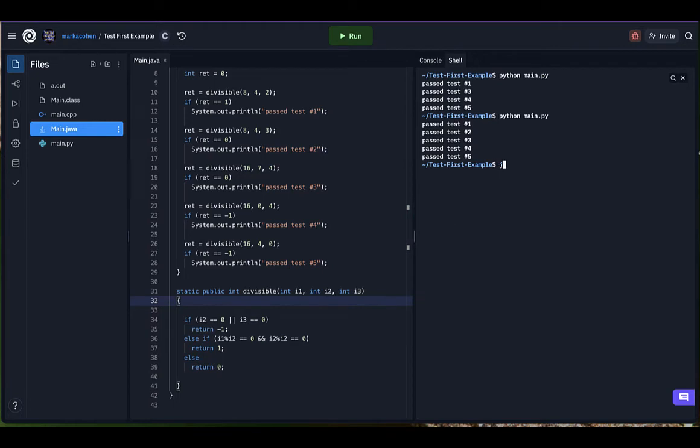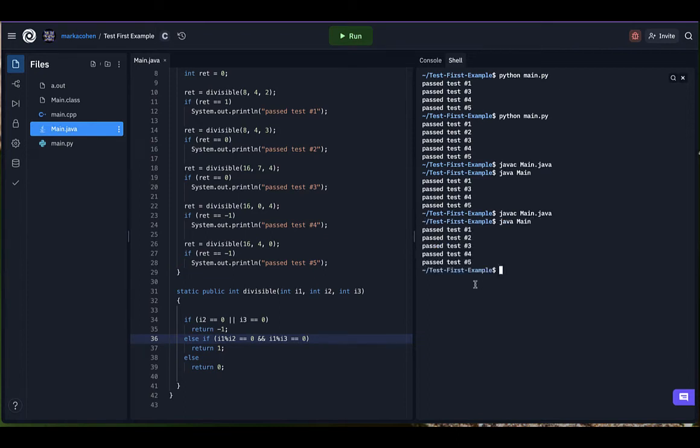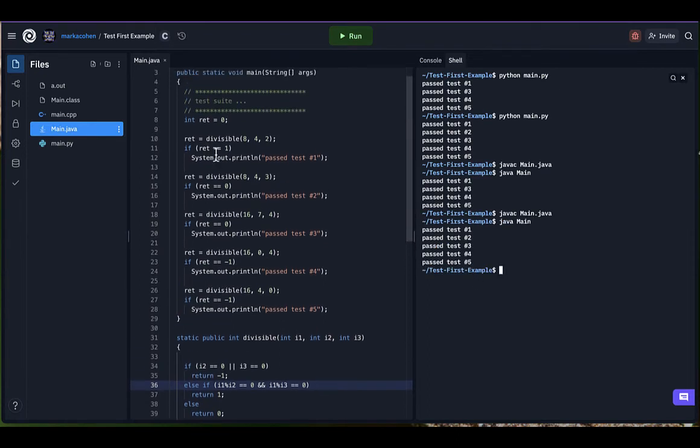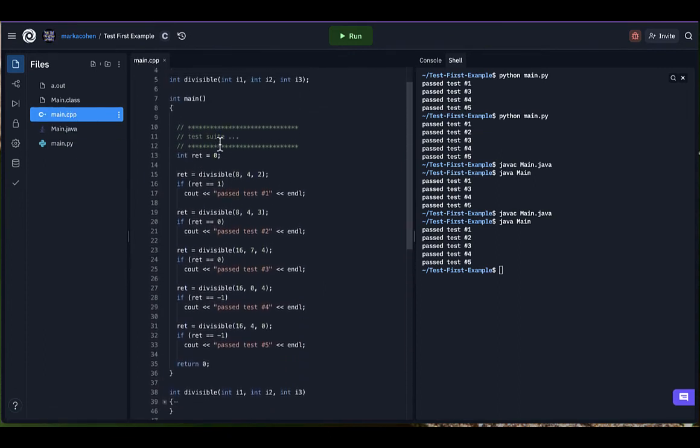So if I compile it first, and then run it from the command line, I should see whether or not my tests pass. And once again, they don't, and for the same reason. This should really be I1 mod I3. So I make the change, recompile it, and run it again, and this time it passes all 5 in Java.